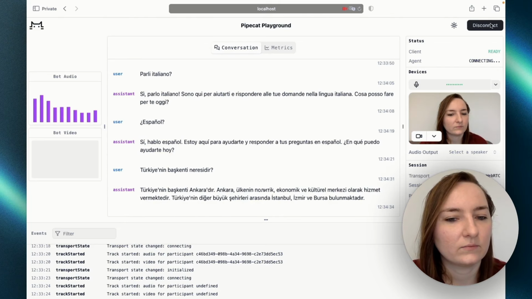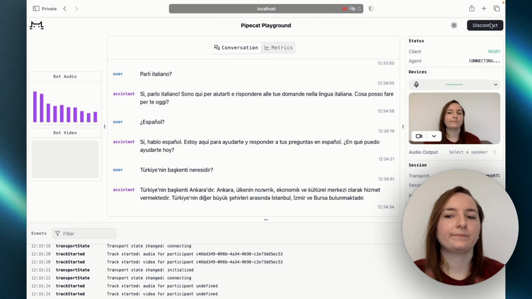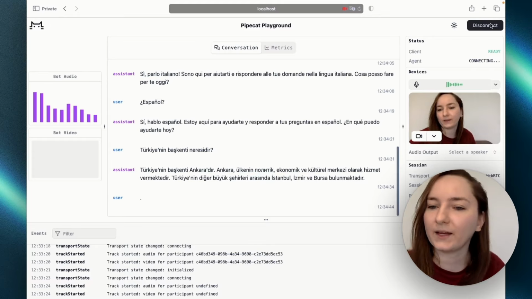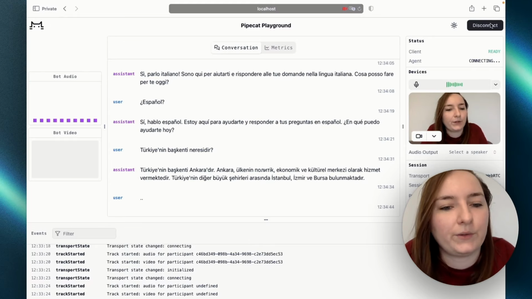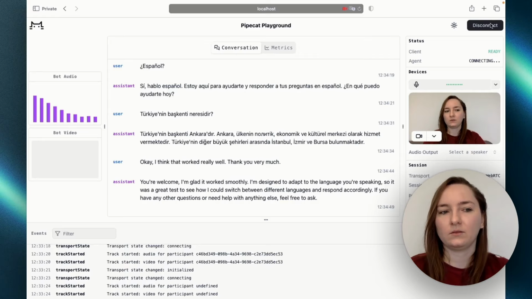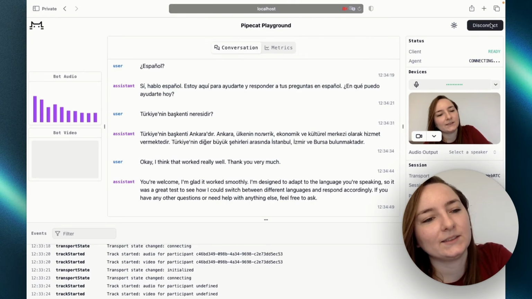Türkiye'nin başkenti Ankara'dır. Ankara, ülkenin AKİ, ekonomik ve kültürel merkezi olarak hizmet vermektedir. Türkiye'nin diğer büyük şehirleri... That worked really well. Thank you very much. You're welcome. I'm glad it works smoothly. I'm designed to adapt to the language you're speaking, so it was a great test to see how I could switch between different languages and respond accordingly.